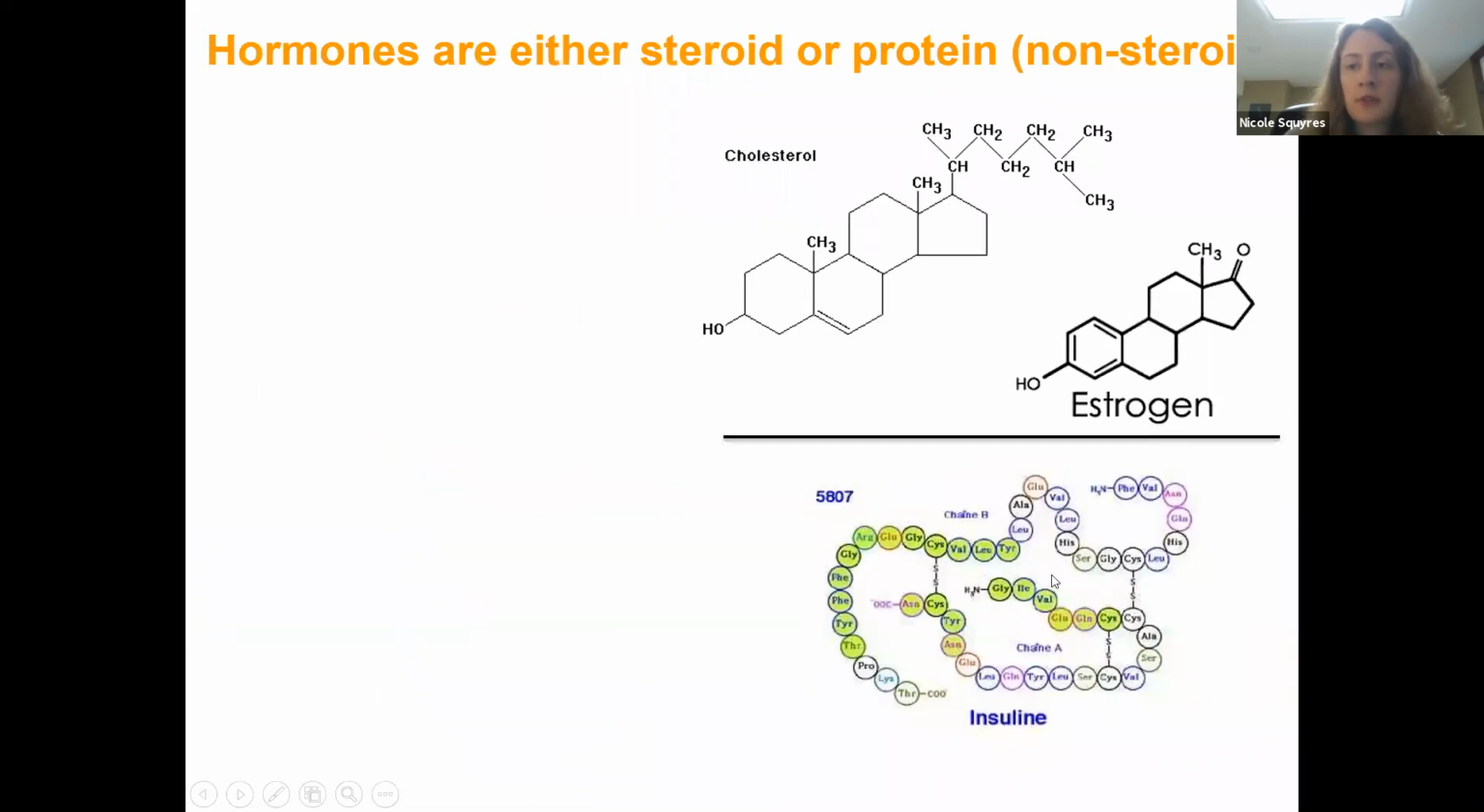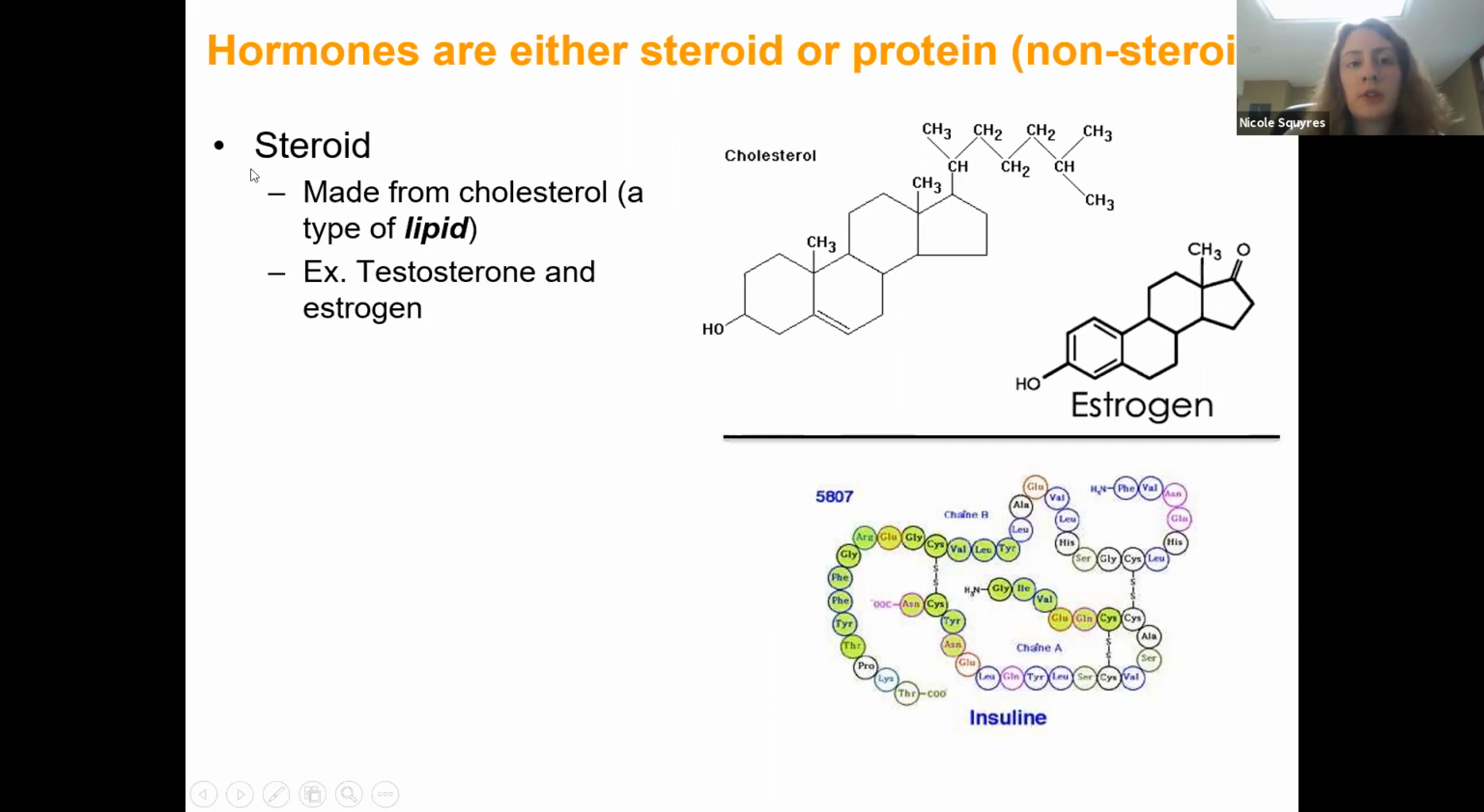Now, there are two types of hormones. They can either be steroids or proteins, which are non-steroid hormones. Steroid hormones are made from cholesterol, which we can see here, and cholesterol is a type of lipid. If you think back to the very beginning of the class, we talked about lipids. So lipids can actually form certain hormones. For example, the sex hormones, testosterone and estrogen, are steroid hormones.